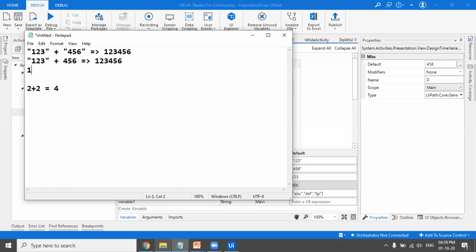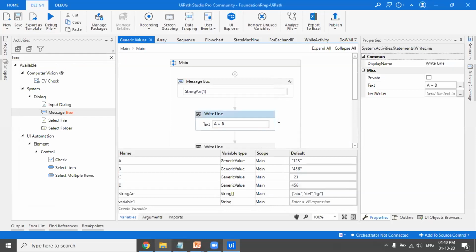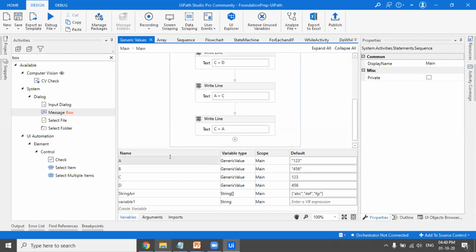But when I add 123 plus 456, which is integer to integer, that will be normal mathematics. This is the same thing I've done here. First I'm adding string to string, and the answer is 123456. Then we are adding C plus D, which is integer plus integer, so the mathematics gets done, like 2 plus 2 is 4. Then we are adding 123, a string, to 123, an integer, so we get 123 and 123.